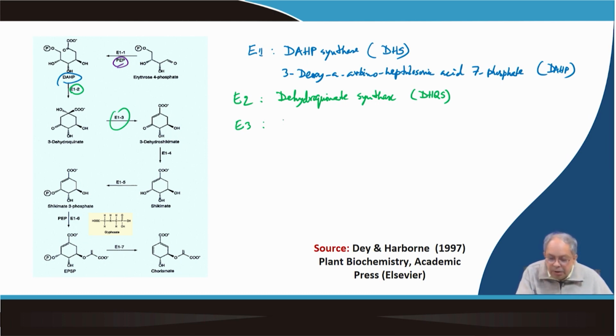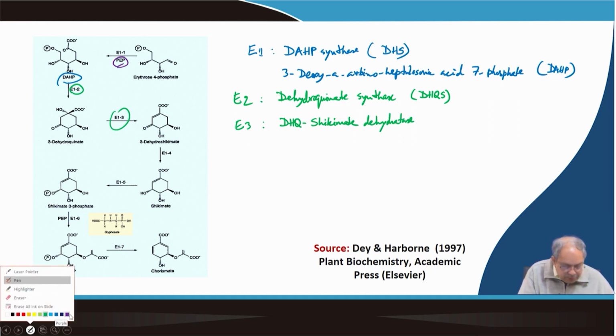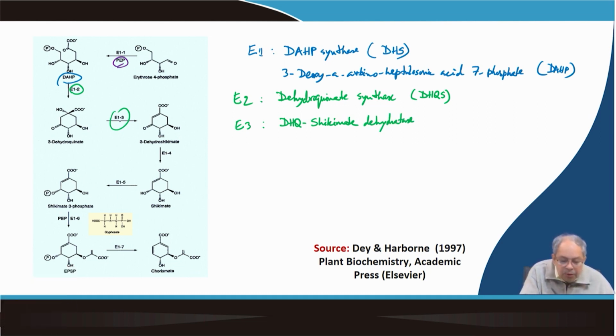The enzyme is dehydroquinate dehydratase. Dehydratase means basically a molecule of water will go out, so you can show it here as H2O. This forms dehydroshikimate.